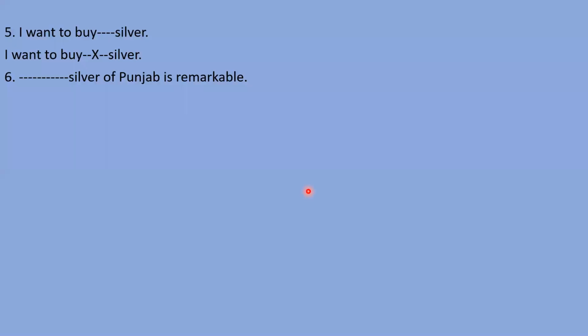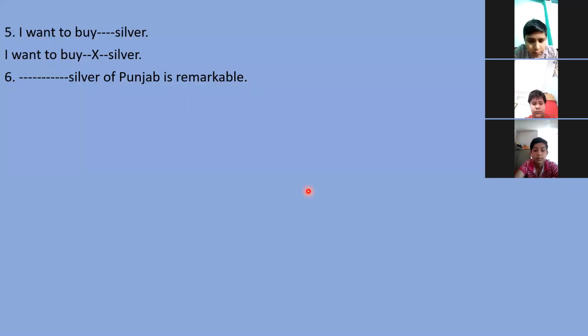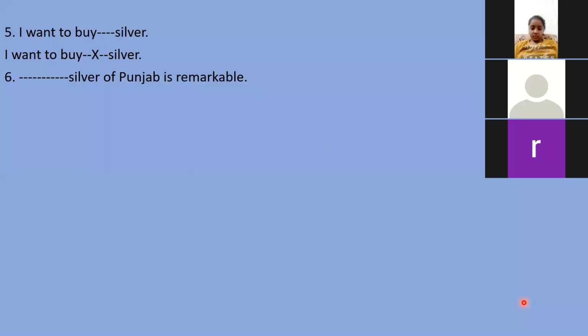Manika, you please tell me. Start the video. Manika, please unmute yourself. Sir, the silver of Punjab is remarkable. Again, tell me, please. Sir, the silver is remarkable. Very good, very good.